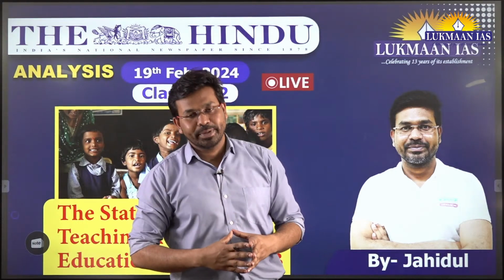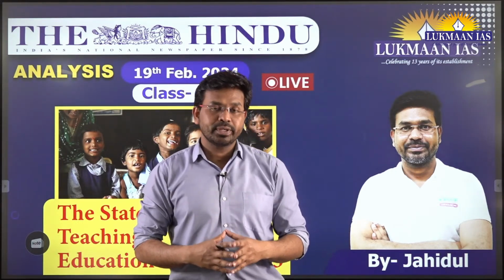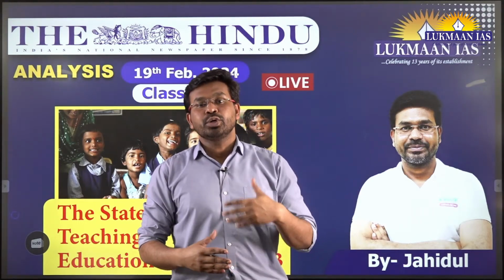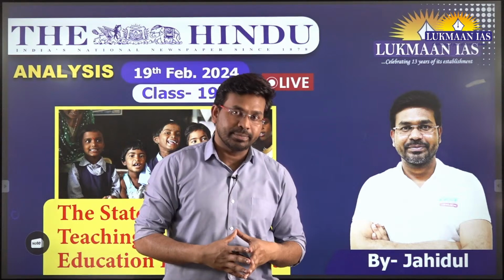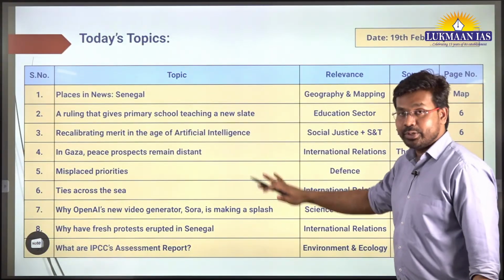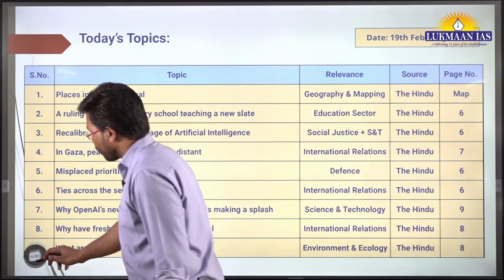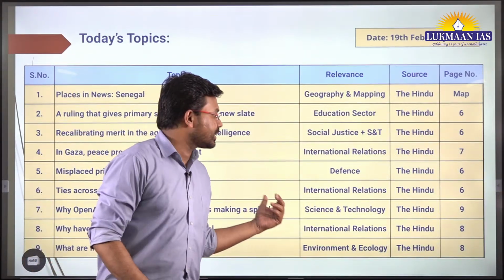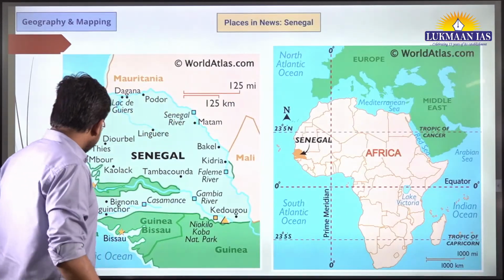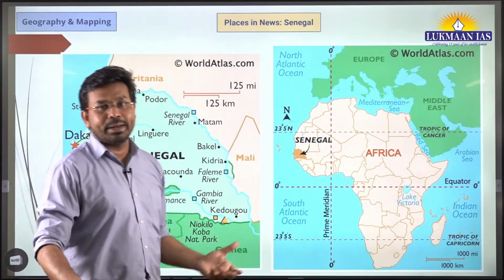In today's newspaper analysis, we are going to understand the most important articles from the newspaper, and also cover a mapping topic that will help you to solve map related questions in the prelims exam. Let us quickly see the list of articles. In all, we are going to cover about 9 topics today. Most of these articles are from the editorial section of the newspaper. Let us now start the discussion with the first topic, and this is related to mapping.